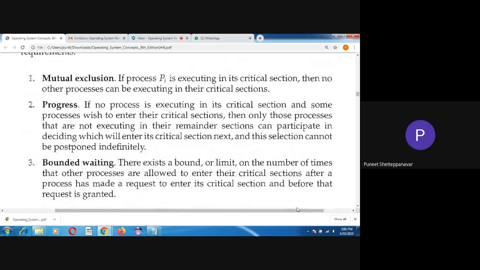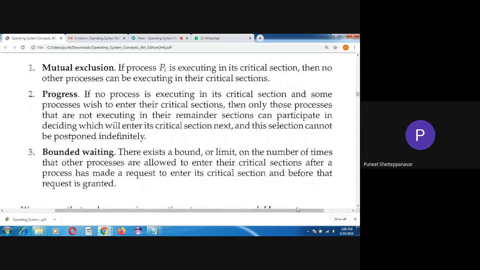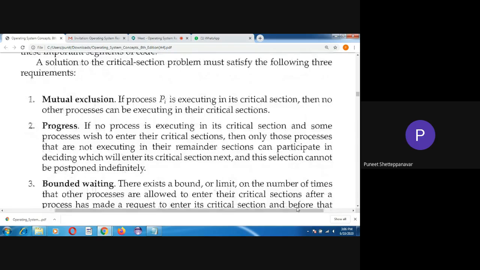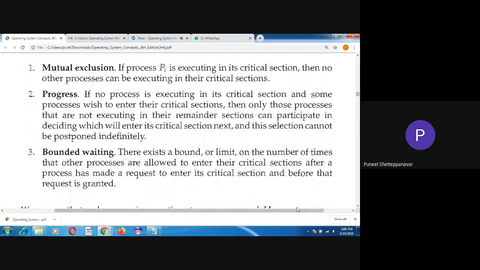Whenever this type of problem occurs in the critical section, I need to manage these three requirements. If the critical section processes are going to execute, they should follow these three requirements. If they do follow them, they can finish their processes. The first one is mutual exclusion.